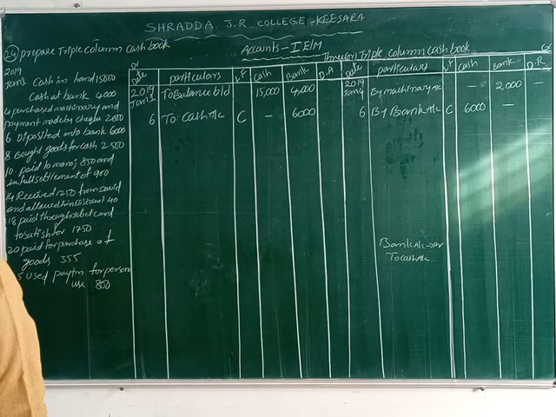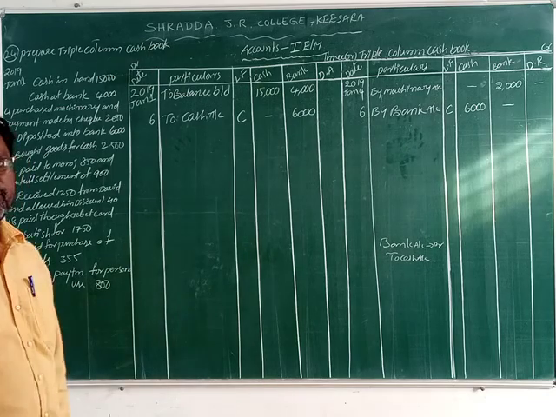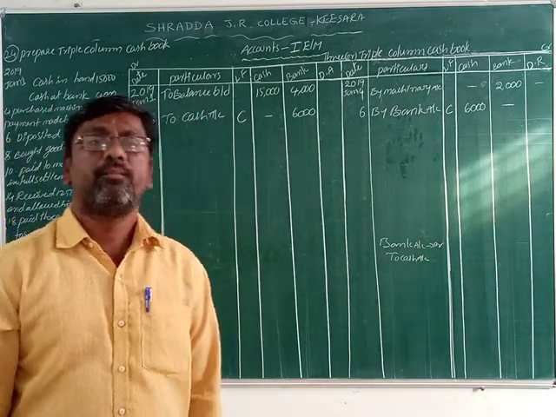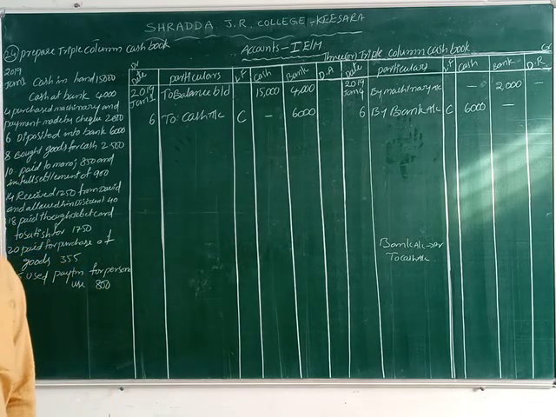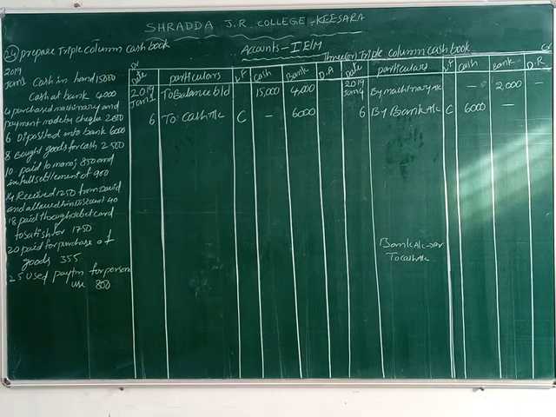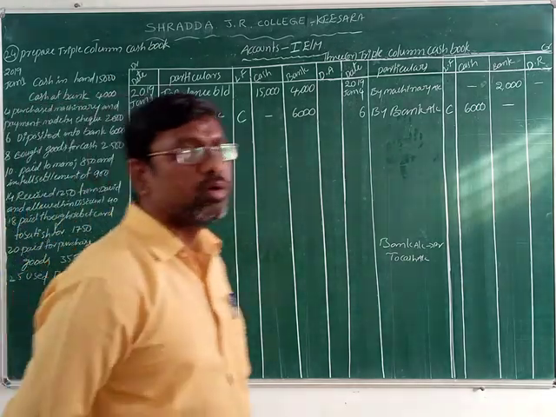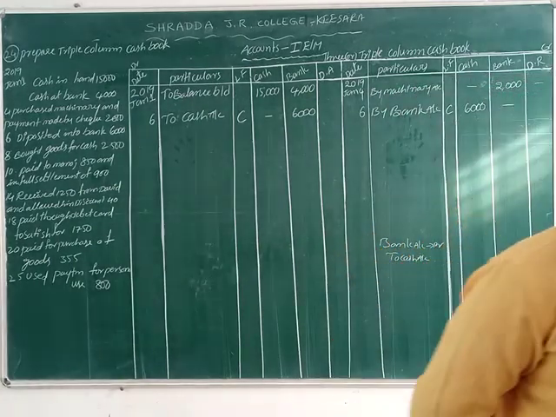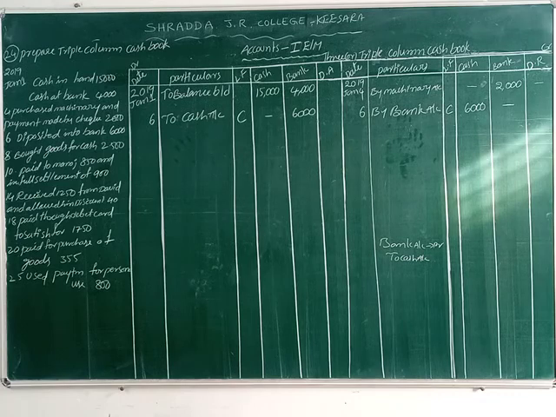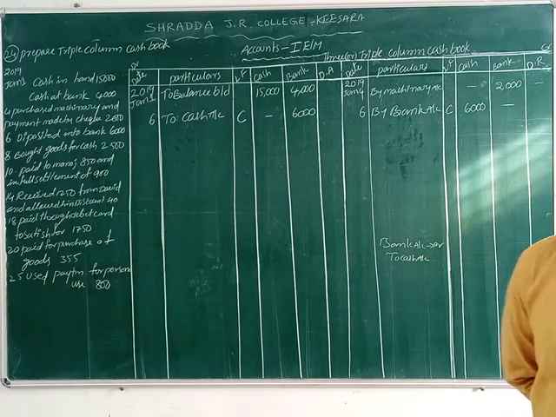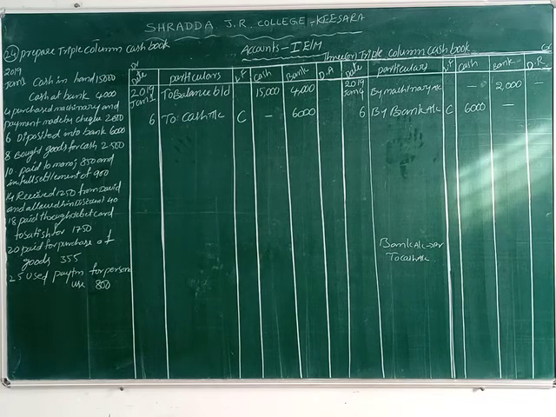Bought goods for cash 2,500. What is that? Bought means purchases. Purchases is one of the expenses. Bought goods for cash, we purchase the goods. This time what goes out of the business? Cash goes out of the business. So we record it on the credit side. Why? Because cash is a payment here. Cash is on payment, that's why we record it on the credit side.